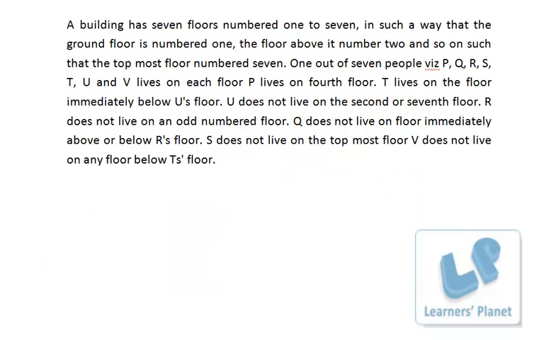Now let's see this set of problems. A building has 7 floors numbered 1 to 7 in such a way that the ground floor is numbered 1, the floor above it numbered 2, and that is simple. Then out of 7 people, somebody lives on some floor, so we have been given some information regarding this. Since the position of the floors is fixed, what I can do is just write down 7, 6, 5, 4, 3, 2, 1, right? So these are the 7 floors.